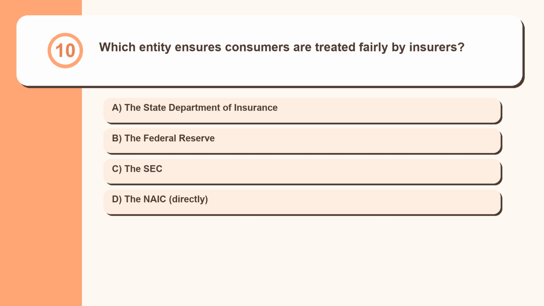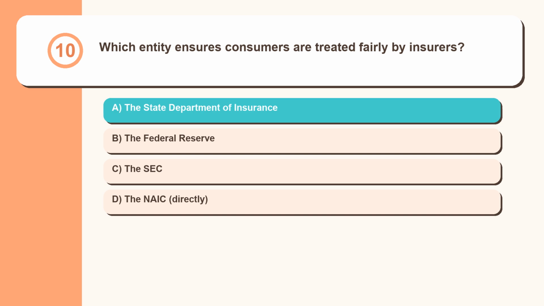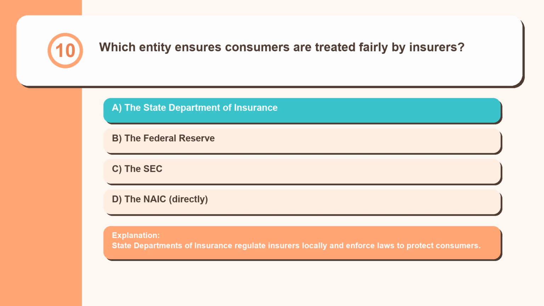Question 10. Which entity ensures consumers are treated fairly by insurers? The State Department of Insurance, the Federal Reserve, the SEC, the NAIC directly. State departments of insurance regulate insurers locally and enforce laws to protect consumers. Question 11.